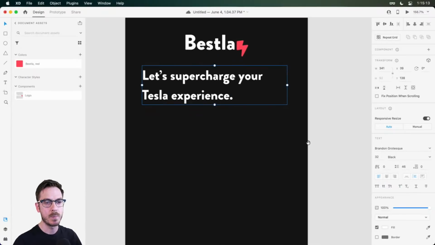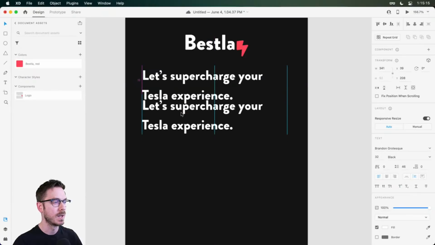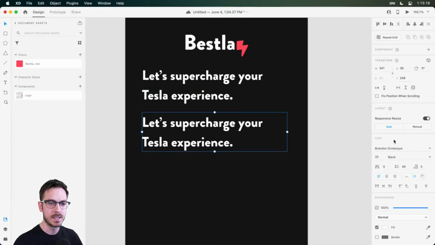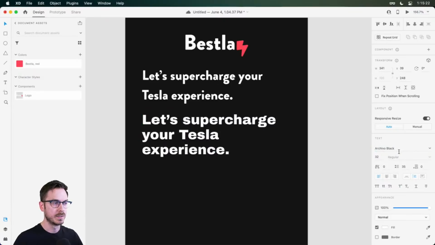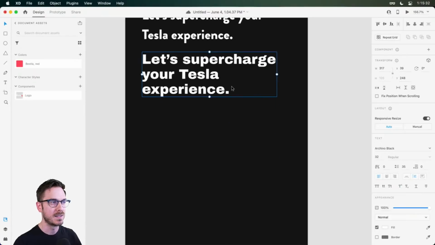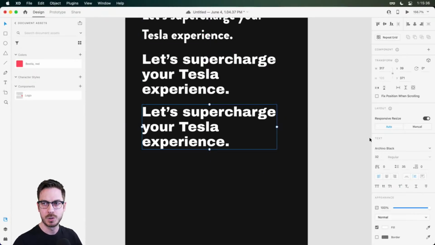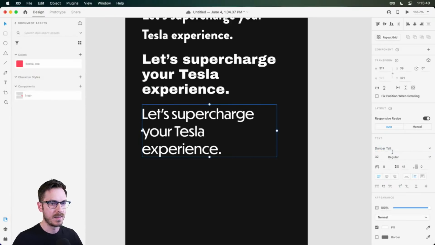All right, so we have that, and this is the Brandon Grotesque typeface. I'm going to duplicate this down, and let's try something like, we did try Archivo Black earlier. I like this one because it's very blocky, but it's also kind of gritty and futuristic. There's a lot going on with this typeface. It might be too much, but I like it. It's kind of fun. And let's try also, Dunbar is a good one. Look at that. That's fancy.